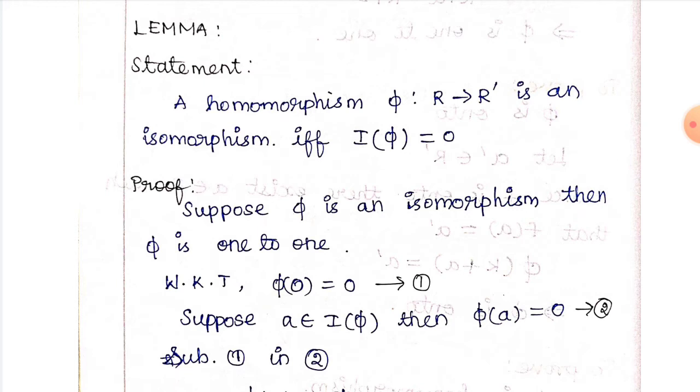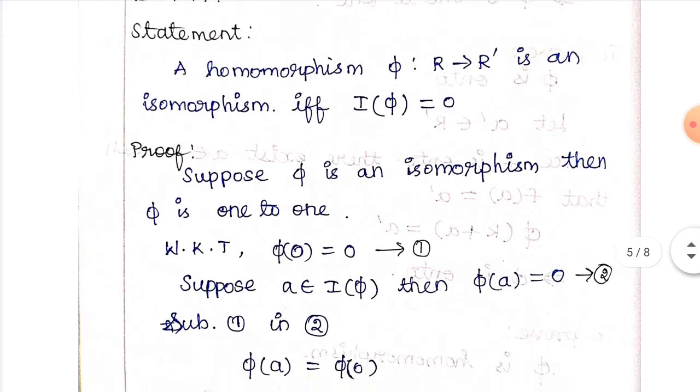So here we have to take then 1 to 1. We know that phi of 0 is equal to 0. Suppose a belongs to I of phi, then phi of a is equal to 0. So here we have to show that I of phi is equal to 0. We take one element a belonging to I of phi.